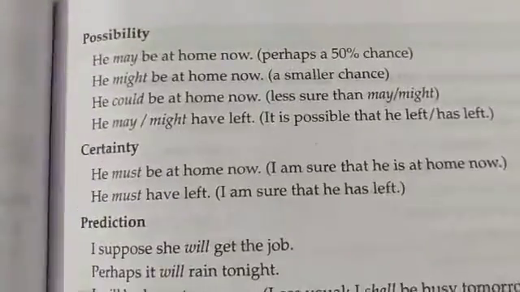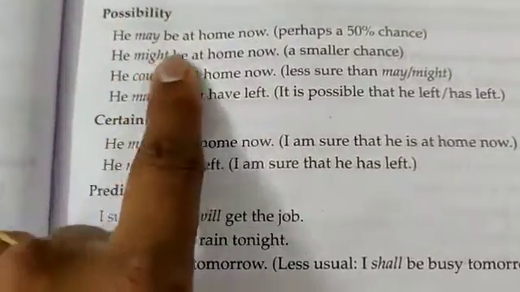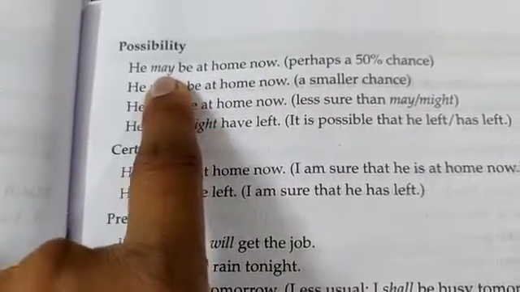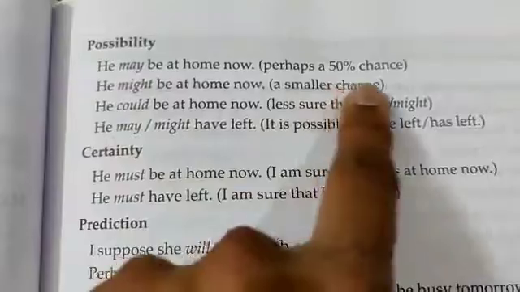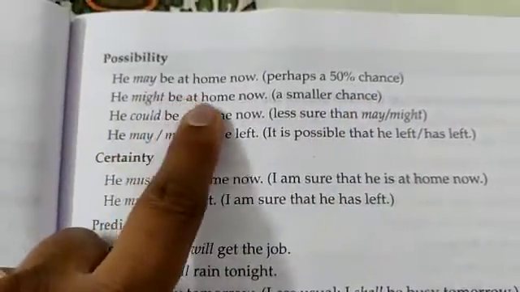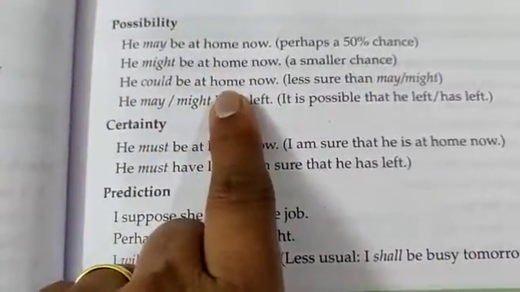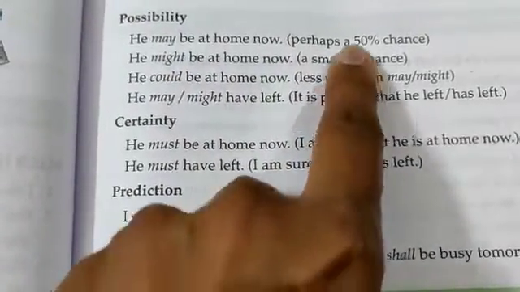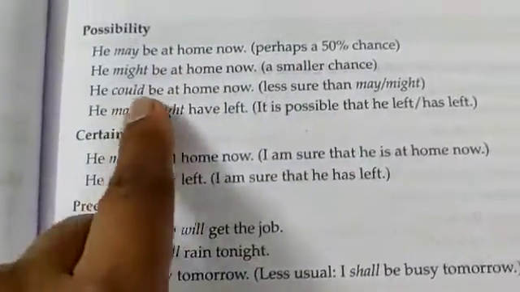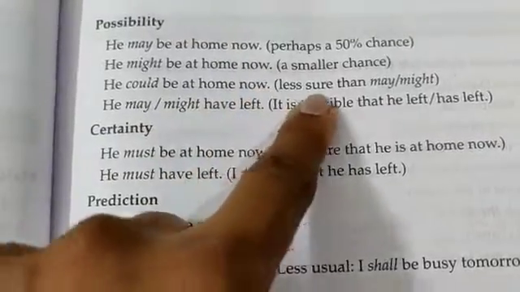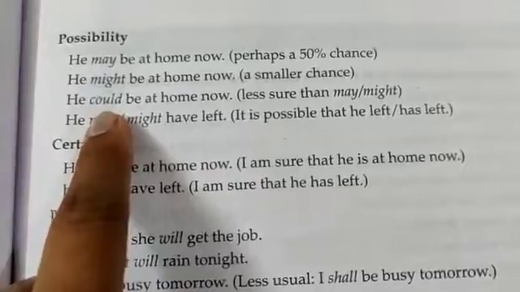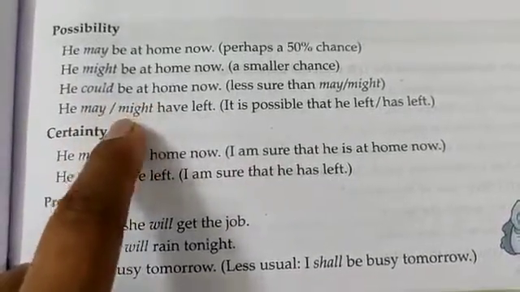Now coming to possibility. He may be at home now. So when we use the modal may, we show possibility, perhaps a 50% chance. He might be at home now. Now this is very important. Might is a smaller chance than may. He could be at home now. Less sure than may or might. Could be, that I have really no idea. Can be and cannot be.